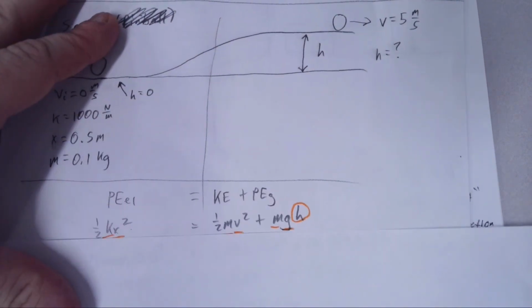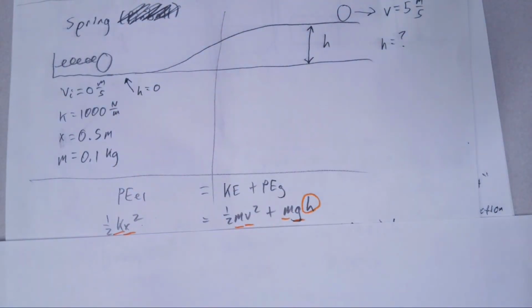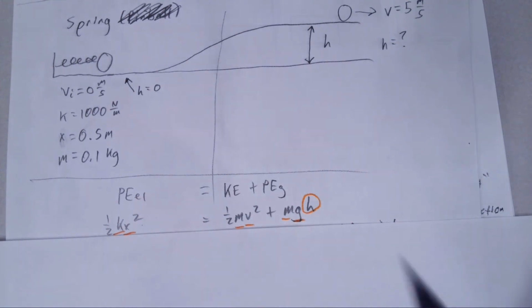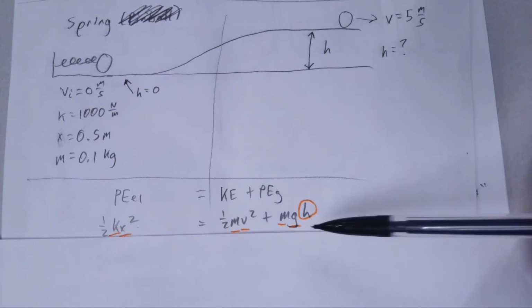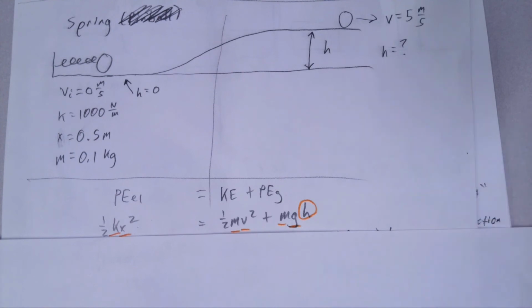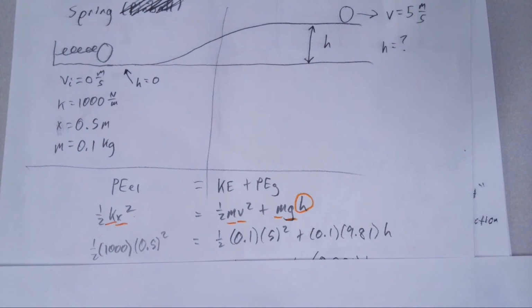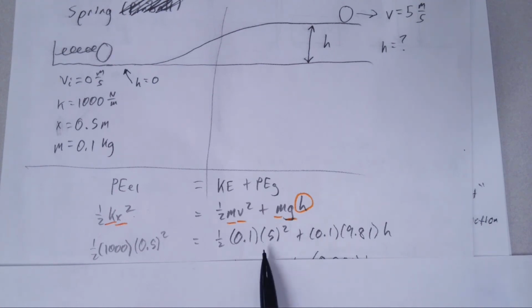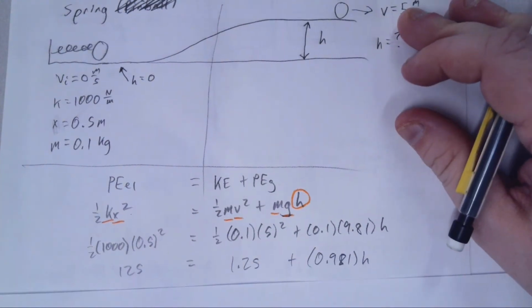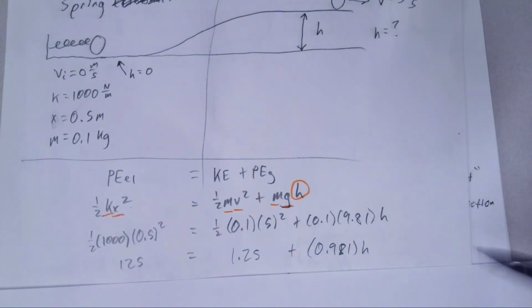So if we write out what our equations are, and think about what we know: we know the spring constant, we know how much it's compressed, we know the mass, we know the velocity at the end, and we know what gravity is. The only thing we don't know is what the height is. I wrote it out in a previous session, so just basically plug in. K is 1,000, X is 0.5, mass 0.1, velocity 5, and gravity. And so we solve for H, and this is what I recommend that you break down.